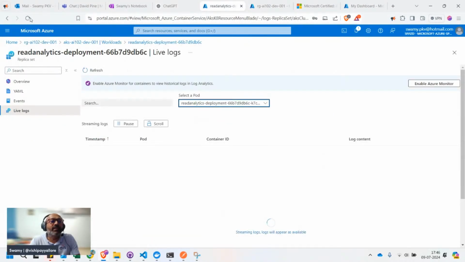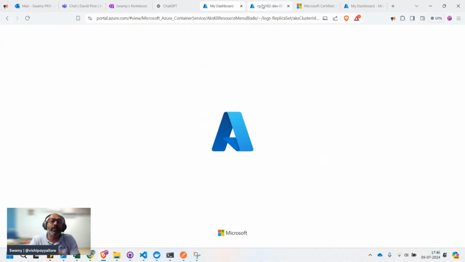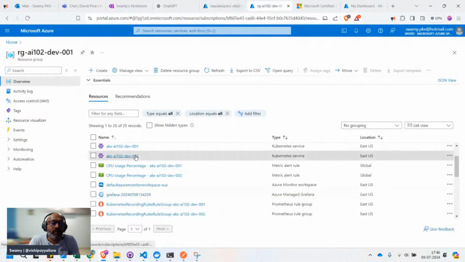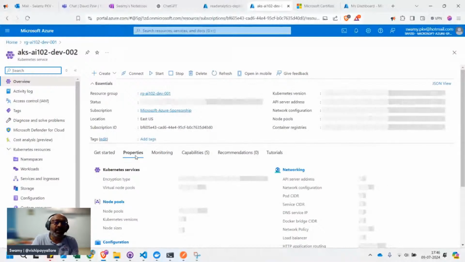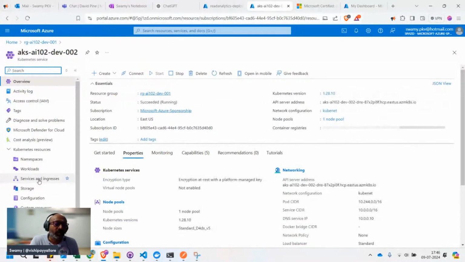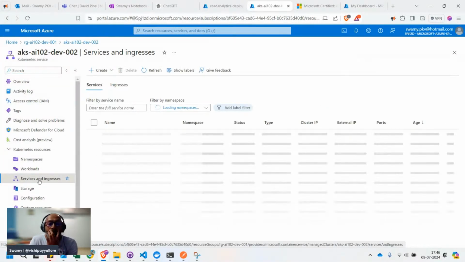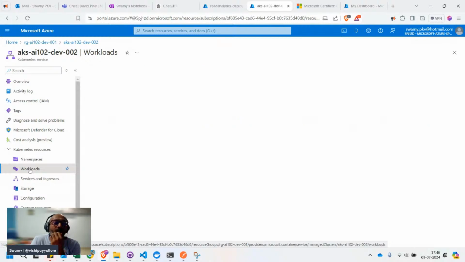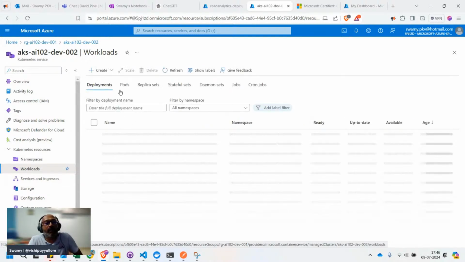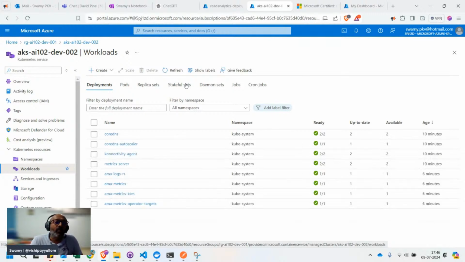Let's leave it as it is. It will come eventually. So let's go back to this one, the Kubernetes cluster, whatever we created. Now we don't have the service and ingress. We'll look at that for a minute, and then we'll deploy. So we have the workloads which we have seen. We have the deployments, pods, replica sets, stateful sets, and all those things available.